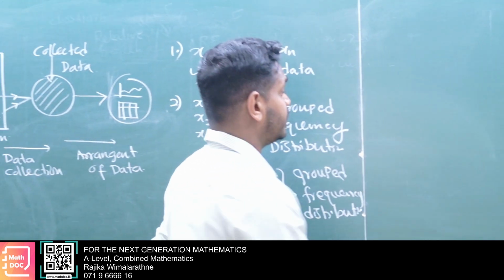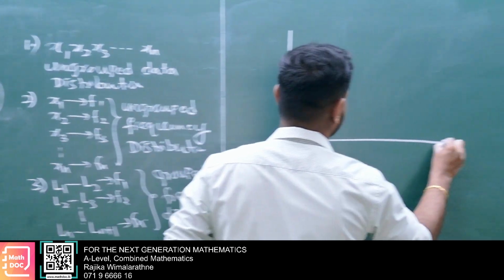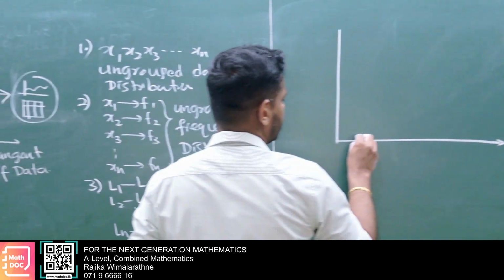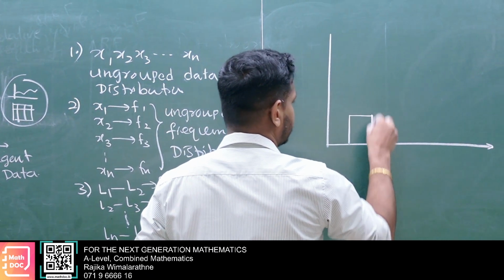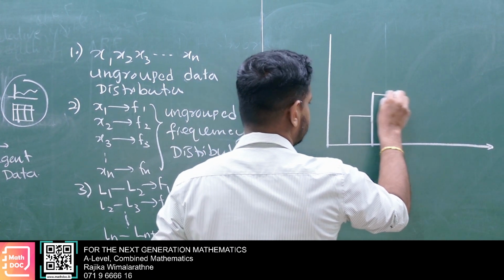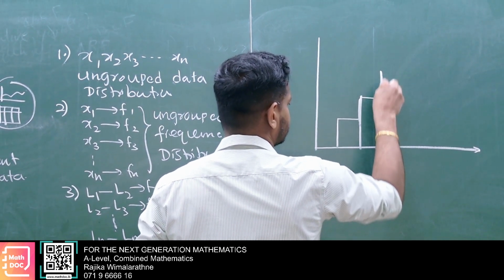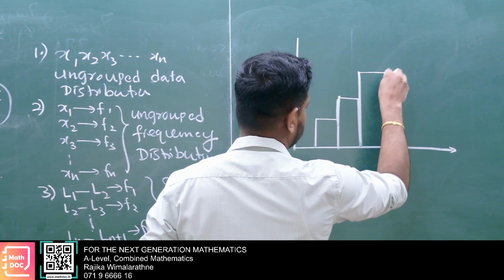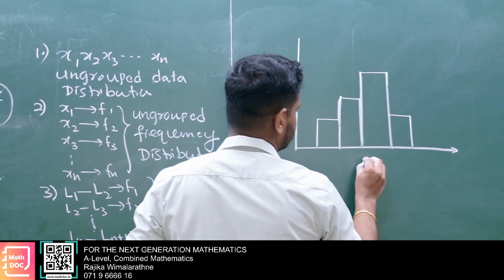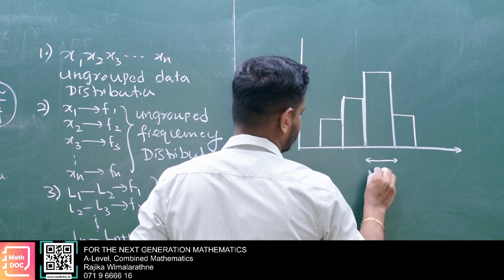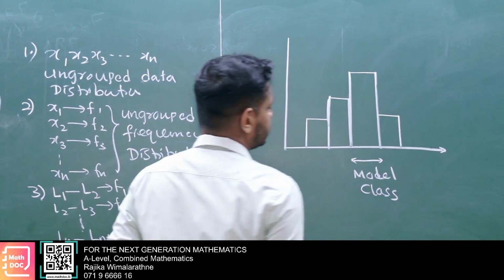Okay. Now here, don't worry about that. When you consider a histogram, you will see a bar chart, no? The tallest one we call the modal class.